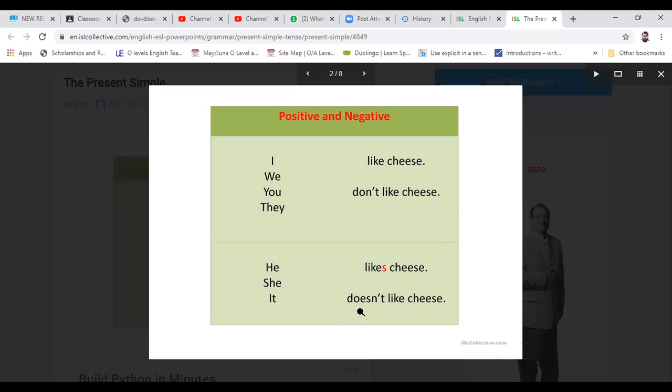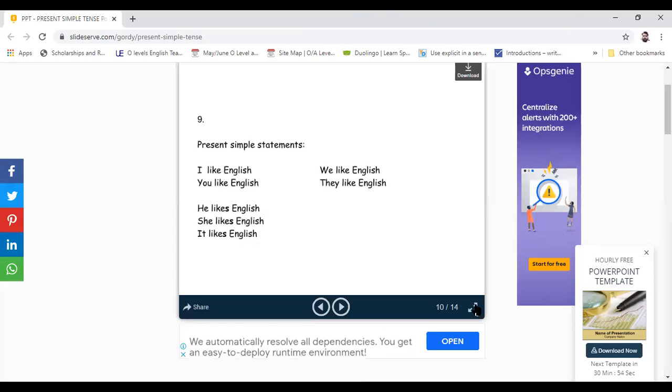And in the same way, when we make interrogative sentences, do will come at the start of the sentence for I, we, you, they, and plural nouns, and does will come at the start of the sentence for he, she, it, and the singular nouns. So again, coming back to our previous slides, now I will move further.